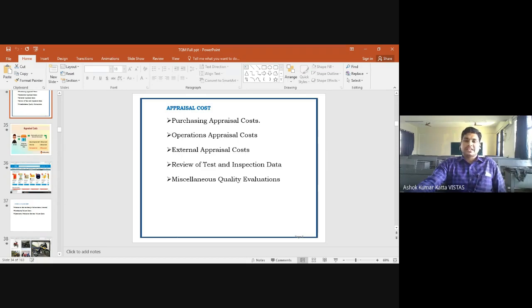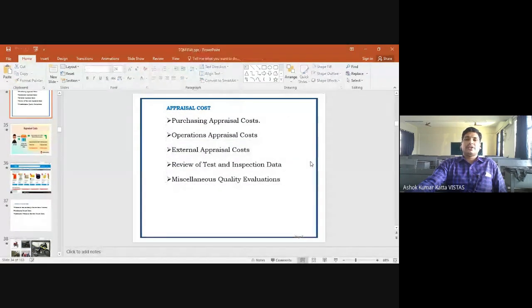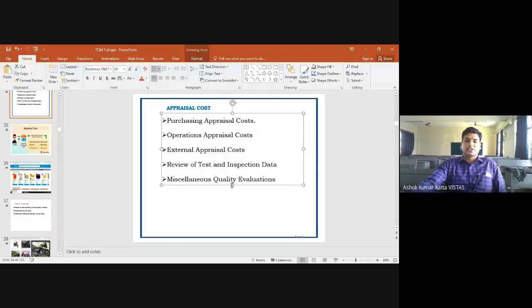Because of these additional charges that you pay, relatively you will increase the prices of your product. So where external elements increase their prices, you will also increase the prices of your products. So external appraisal cost also needs to be calculated.